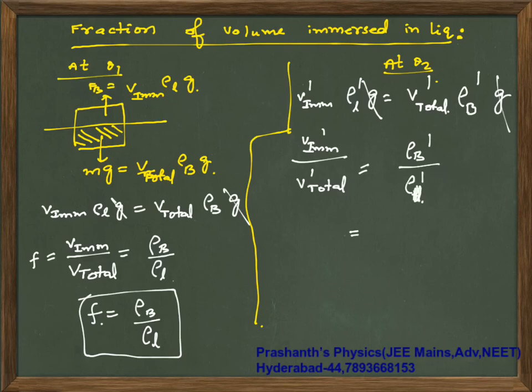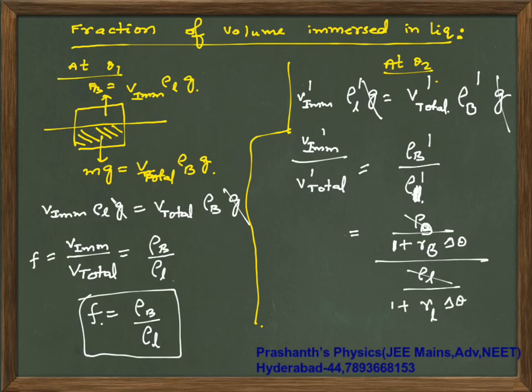Simplifying, the density of the body is initial value rho naught times 1 plus gamma of body into delta theta, and rho of liquid by 1 plus gamma of liquid into delta theta. These two terms I can replace with F, the initial fraction.